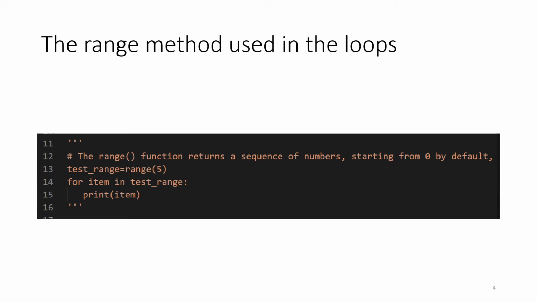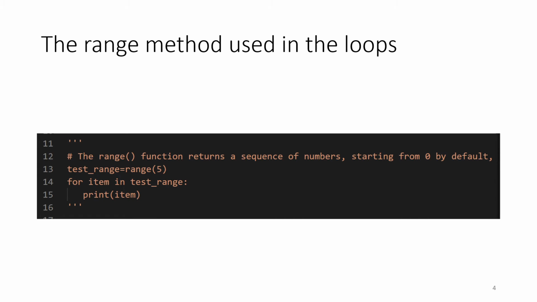Now, this code from line 11 to 16 is commented out. The 3 quotes in line 11 and the 3 quotes in line 16 work together to make everything between them a comment. But if that were uncommented, if we were to clear out lines 11 and 16, then we would see in line 13 we are creating a test range. We're using the method range, and test range would be the numbers 0 through 4, so 5 things, starting at 0 and up to, but not including 5: 0, 1, 2, 3, and 4.